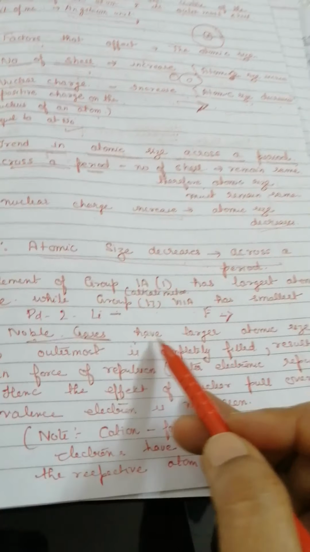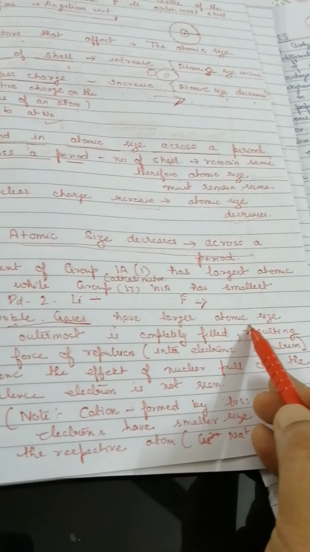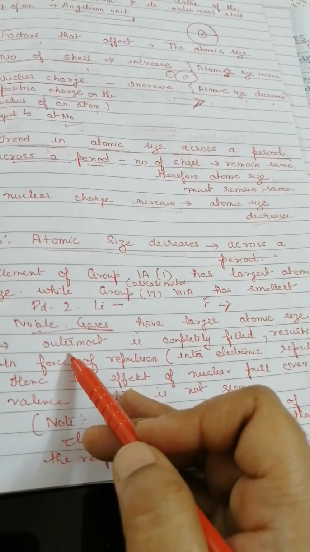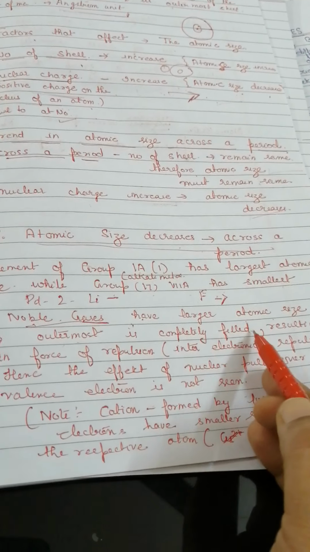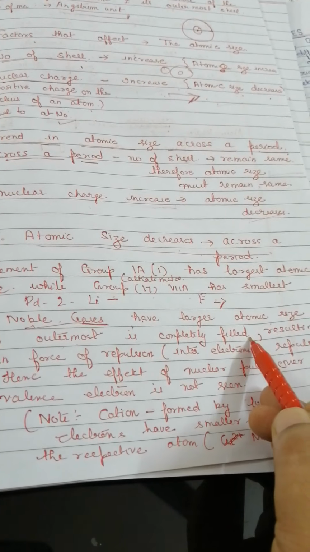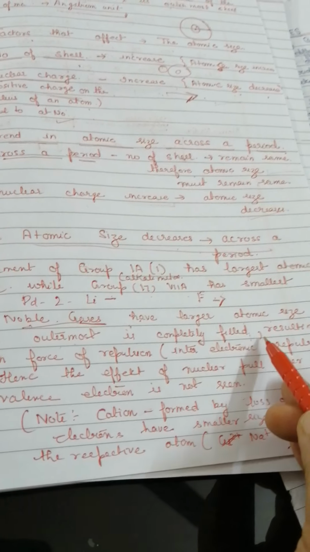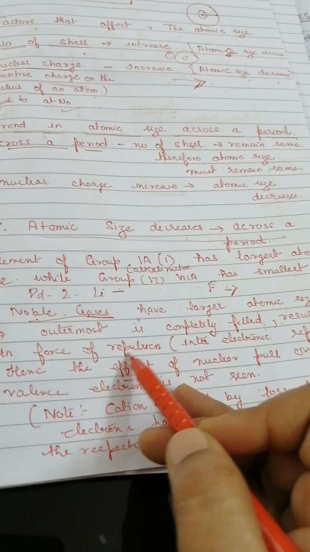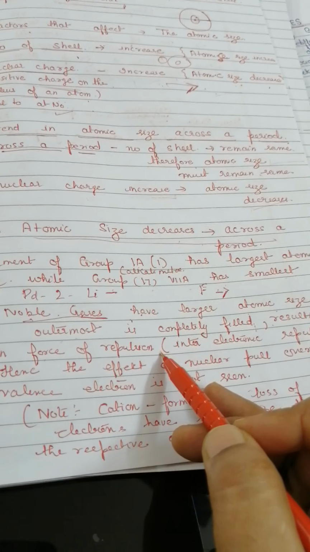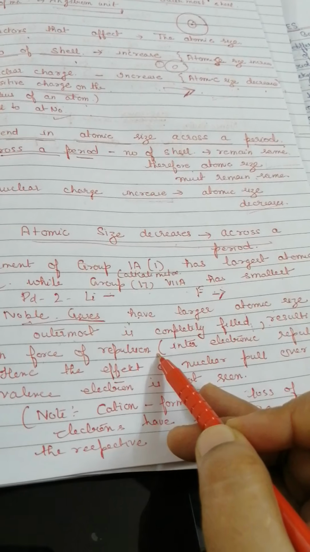Why is this so? There is a simple reason for this. Noble gases have the outermost shell completely filled, that is, they have a stable electronic configuration. Because of this, there is a force of repulsion between the electrons present in the shells.